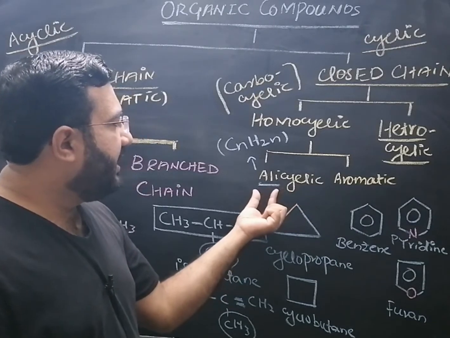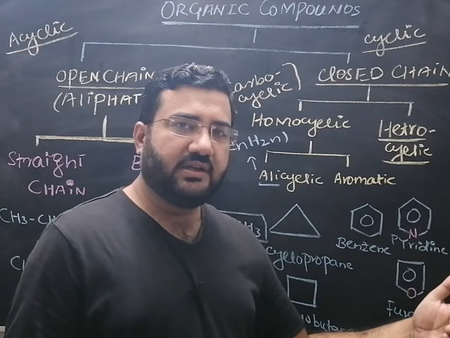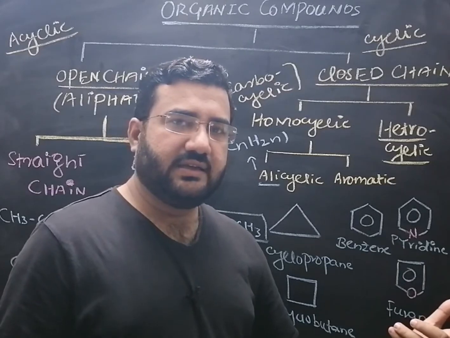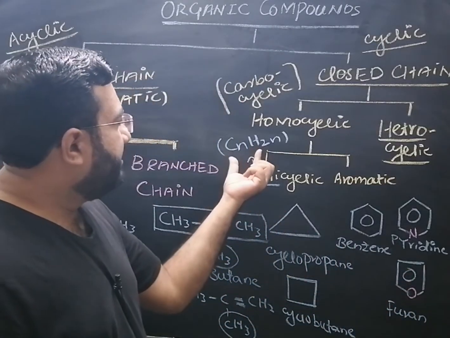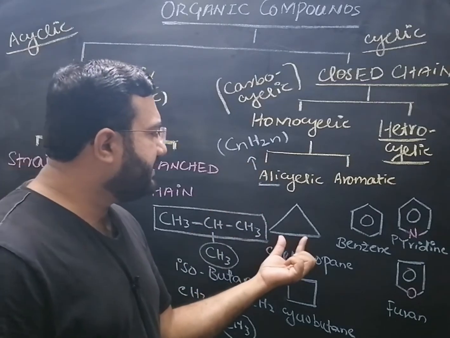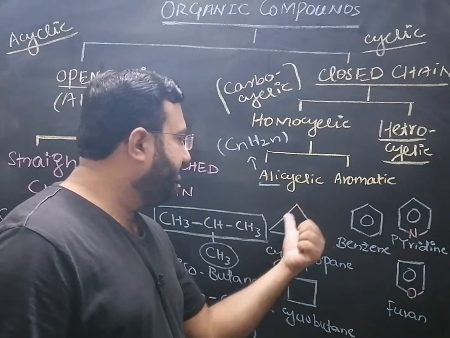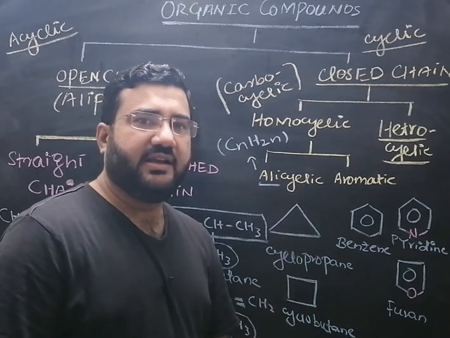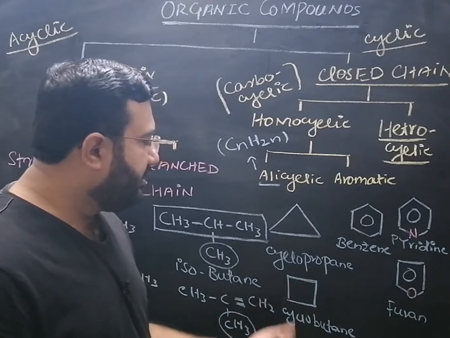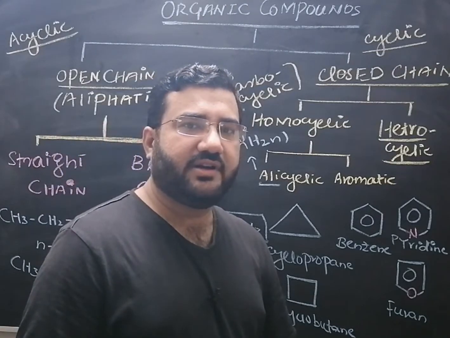Alicyclic, the word ali shows their resemblance with the aliphatic organic compounds in their physical properties, in their chemical properties. They have general formula CnH2n. The simplest alicyclic organic compound is the cyclopropane, in which 3 carbon atoms are present in a ring. And similarly, cyclobutane, that is also included in the alicyclic organic compounds in which 4 carbon atoms are present in